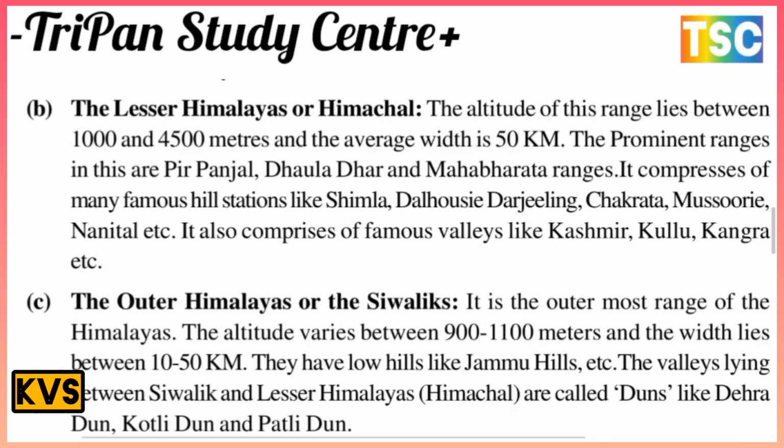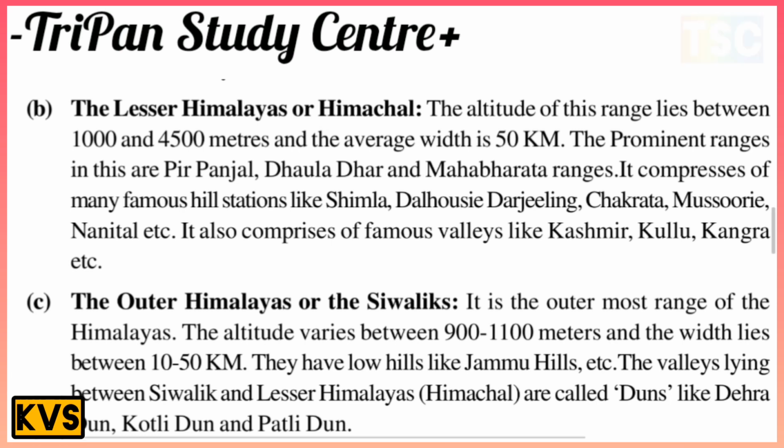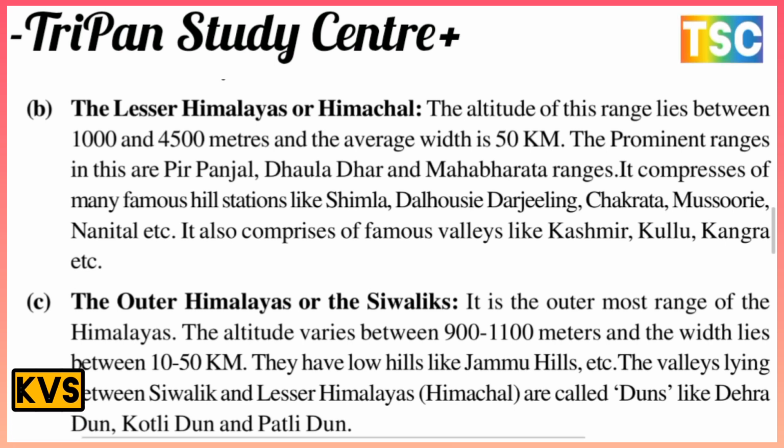The next layer is the Lesser Himalayas or Himachal. The altitude of this range lies between 1,000 and 4,500 meters, and the average width is 50 kilometers. The prominent ranges in the area are Pir Panjal, Dhauladhar and Mahabharat ranges. It comprises many famous hill stations like Shimla, Dalhousie, Mussoorie and Nainital, etc. It also comprises famous valleys like Kashmir, Kullu, Kangra, etc.